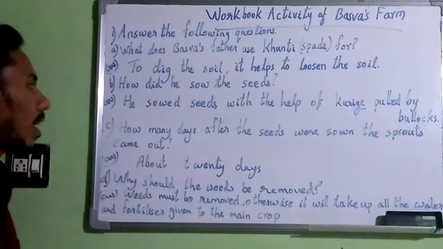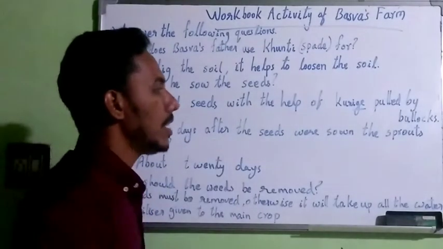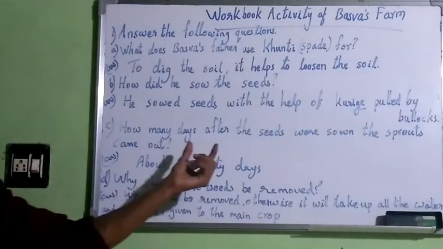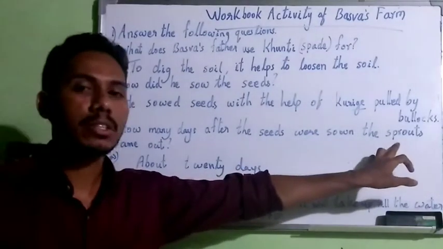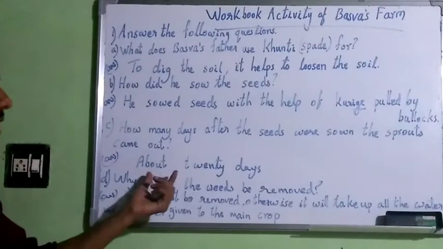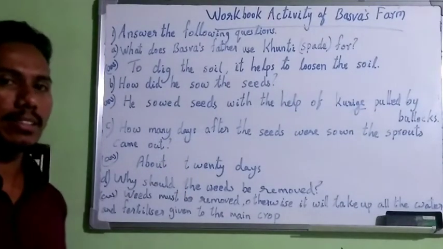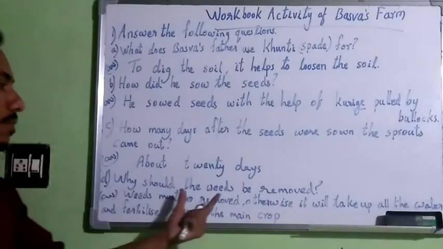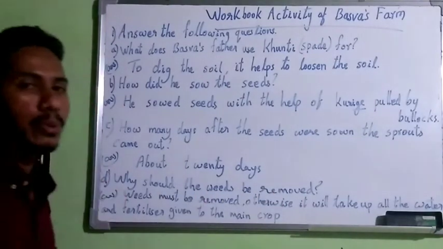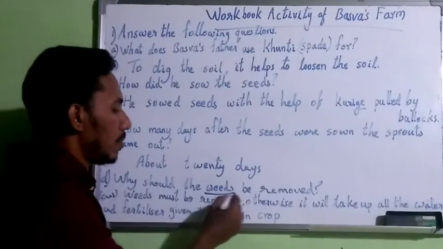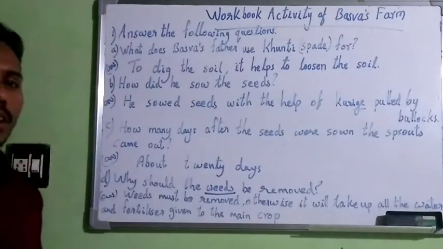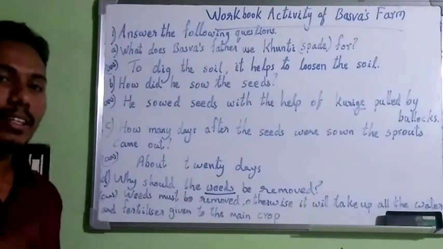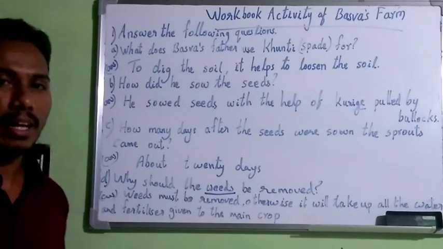Okay, the next one. How many days after the seeds were sown did the sprouts come out? How many days does it take for the sprouts to come out? About 20 days. Then, why should the weeds be removed? What is meant by weeds? Weeds are plants that grow without any plantation.